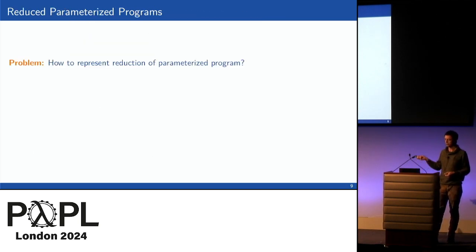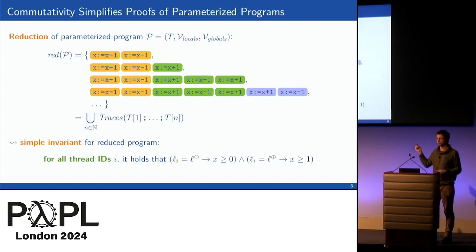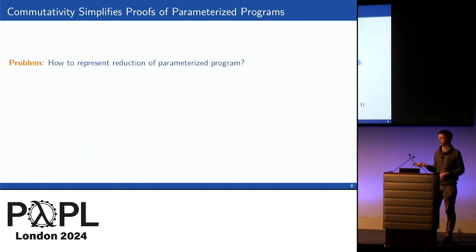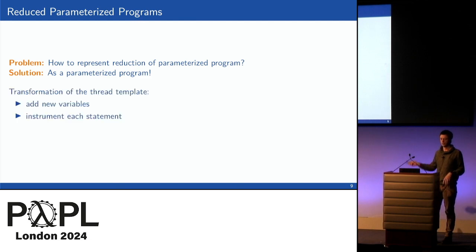And a very nice observation that we had is that you can actually represent your reduction again as a parameterized program. This is a bit surprising because the traces that we saw here, they look much more nicely ordered and not as chaotic as the traces of a parameterized program. But if we manage to do this, it has a big advantage, because now we can compute this reduction, represent it as a parameterized program, and any verification technique for parameterized programs can be applied on the result. The verification doesn't actually have to know about commutativity. I'll not show you the details, they are in the paper.